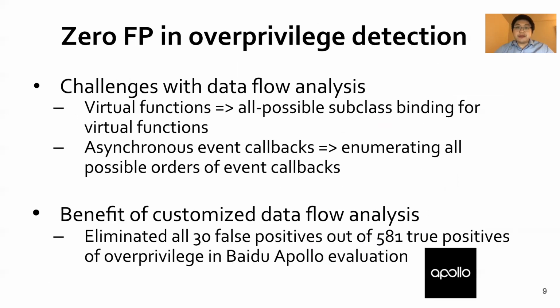The extensive use of virtual functions and asynchronous event callbacks in complex C++ code for AV systems can lead to false positives in the overprivilege detection. We make conservative assumptions on the binding of virtual functions and ordering of event callback invocations within an AV module to capture all possible control flows at runtime in performing our static analysis. These customizations effectively reduce all 30 false positives in the overprivilege detection of a popular AV software platform, Baidu Apollo.